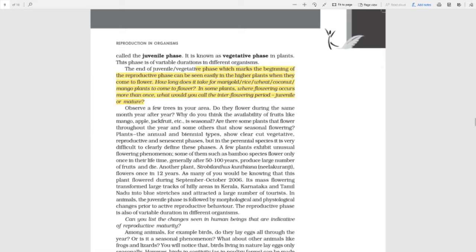Means in an annual, which grows once in a year, let's assume that it flowers in September. So from January to May, there is the juvenile phase. Then from June to August, there is the maturity phase. Now they have gained maturity. So in September, they flower, and from October to December, it might be their aging or senescence. So we can see that there is a clear-cut division of all these phases in growth.